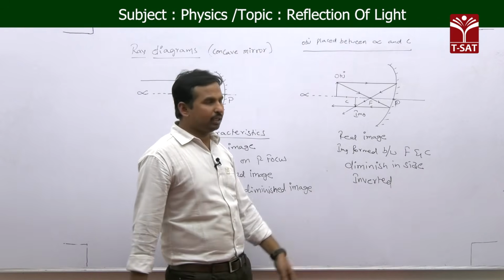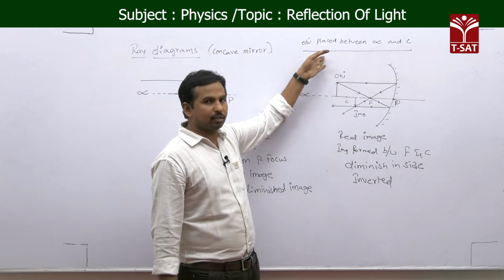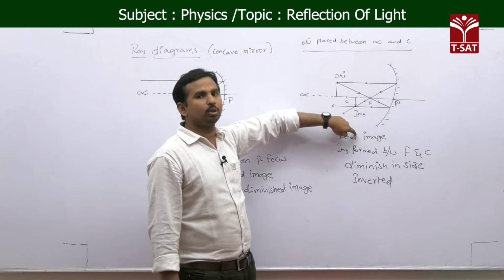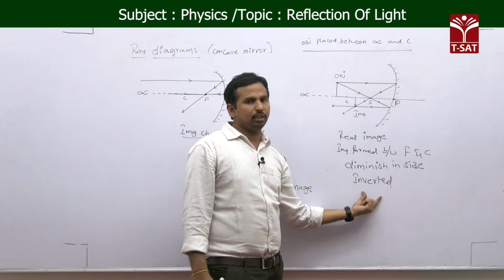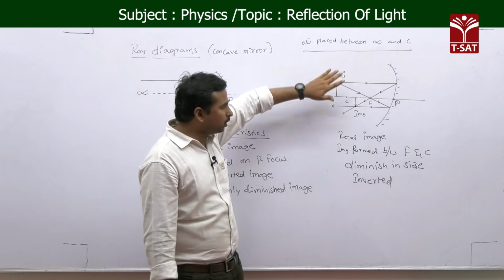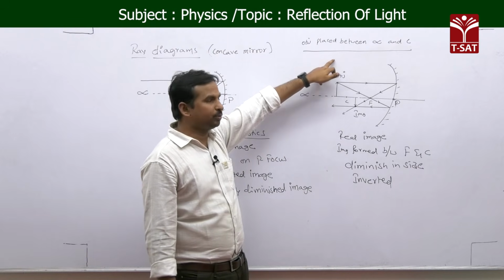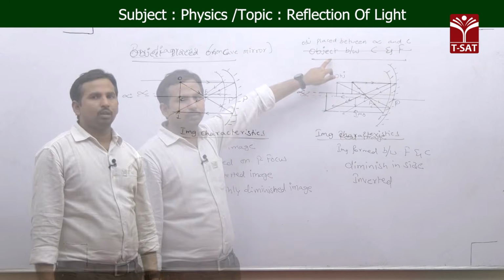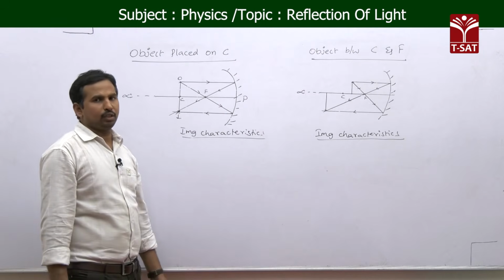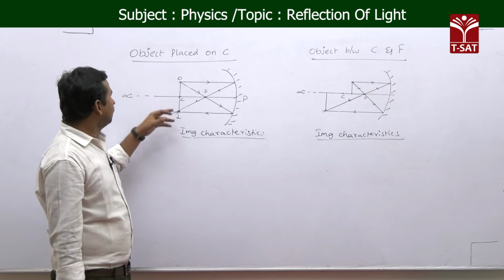Okay, inverted means we are taking the object above the principal axis, but the image we are getting is below the principal axis, upside down. That only we call an inverted image. Okay, so these are the image characteristics if you are taking the object placed in between infinity and center of curvature.